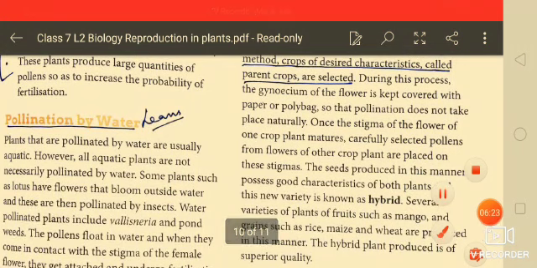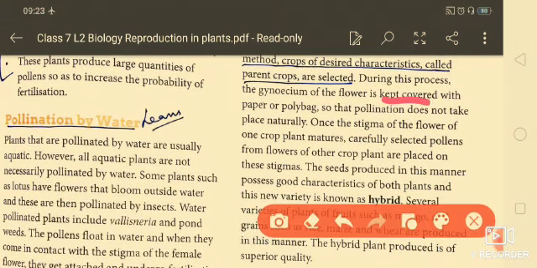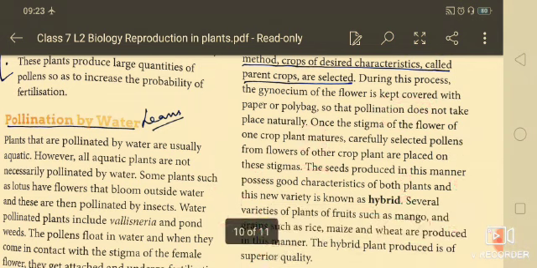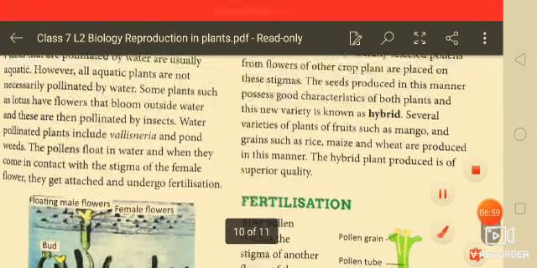During this process, the gynoecium of the flower is kept covered with paper or a polybag, so that pollination does not take place naturally. Once the stigma of the flower of one crop plant matures, carefully selected pollen from flowers of another crop plant is placed on these stigmas. The seeds produced in this manner possess good characteristics of both plants, and this new variety is called the hybrid.